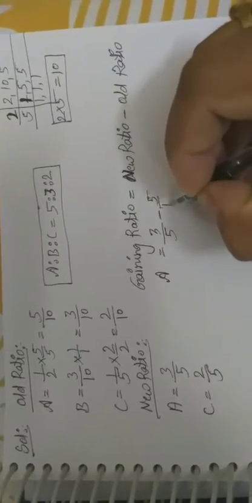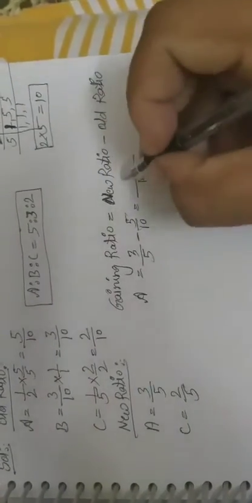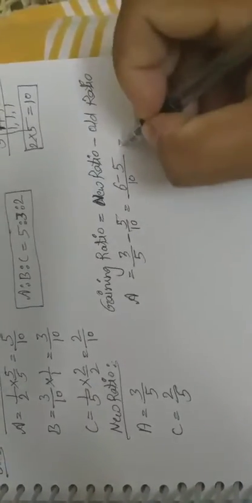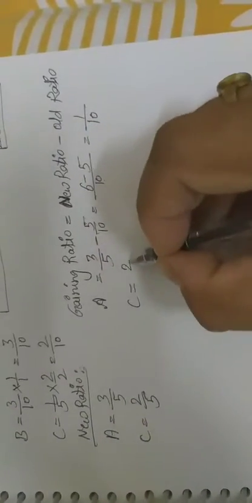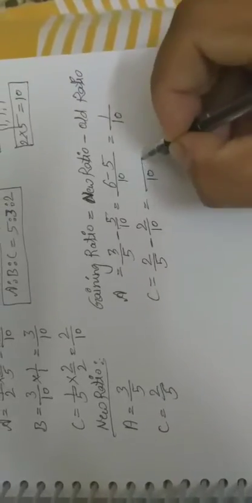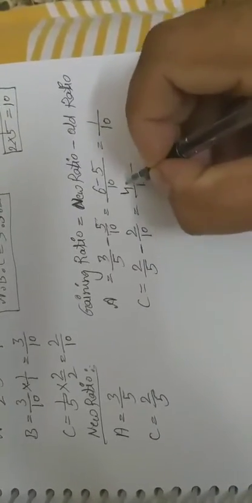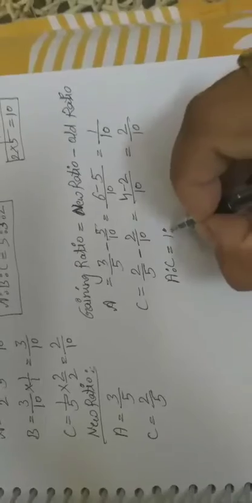So 5/10 is the old ratio. The LCM of 10 and 5 is 10. 5 2s are 10, 6 minus 5 is equal to 1/10. And towards C, the new ratio is 2/5 minus the old ratio 2/10, over LCM 10: 4 minus 2 is equal to 2/10. So the gaining ratio of A and C is 1:2.